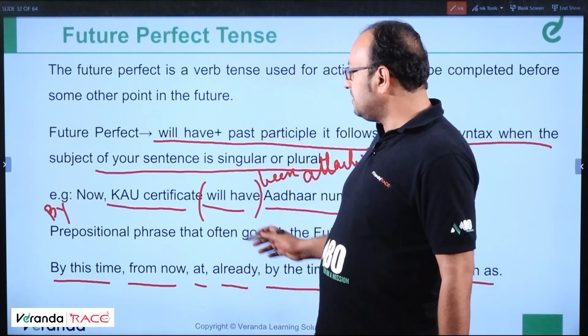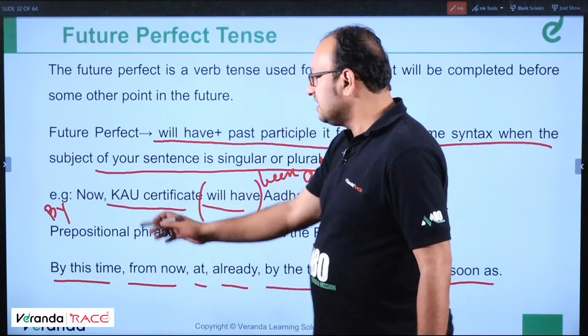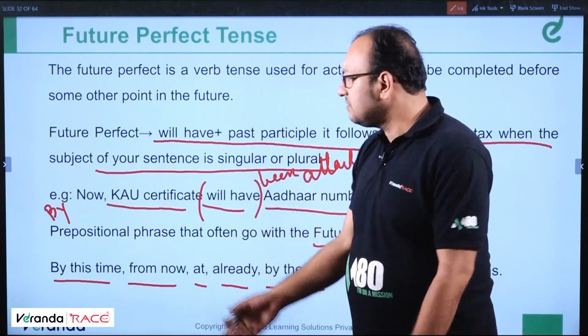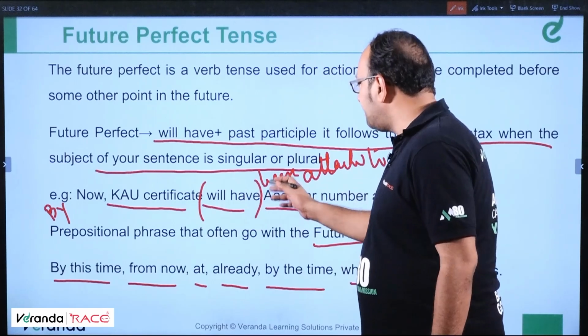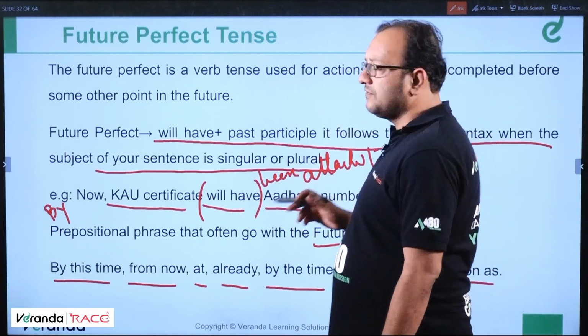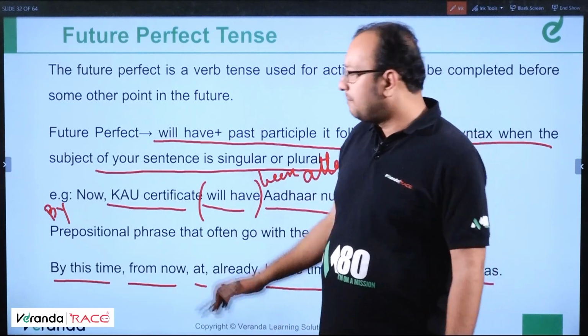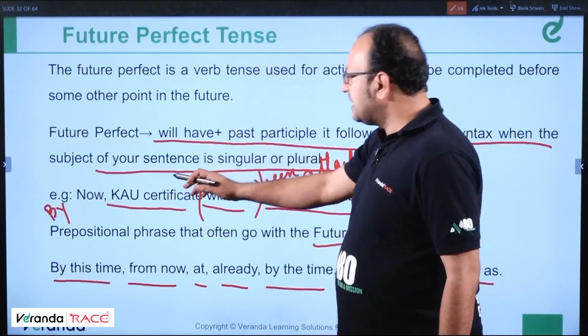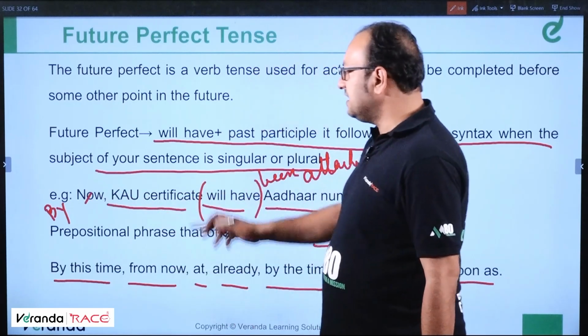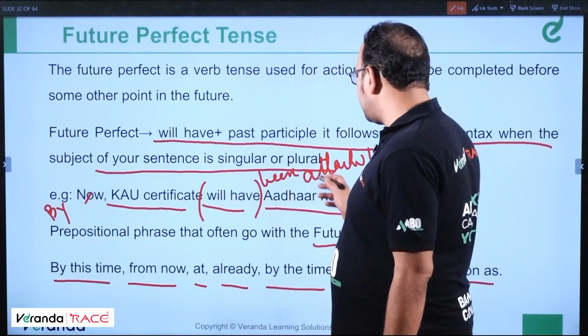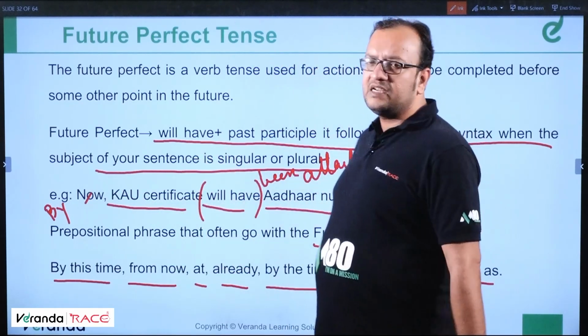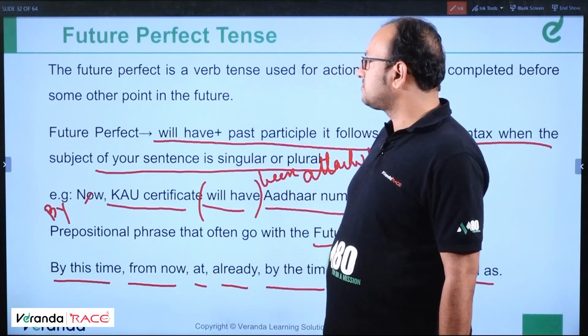Clear? This was future simple, so we have converted it into future perfect. By now means by this time. KU certificates will have been attached to Aadhaar number and photo. Or by tomorrow or by evening. This is the correct use. By evening, "now" will be removed in that case. KU certificates will have been attached to Aadhaar number and photo. Clear? Moving ahead.